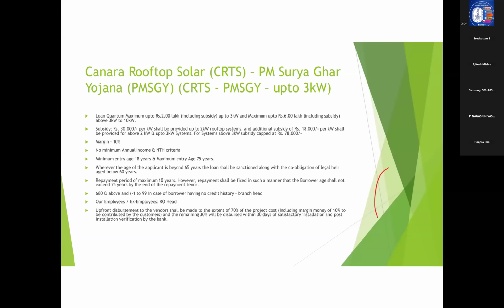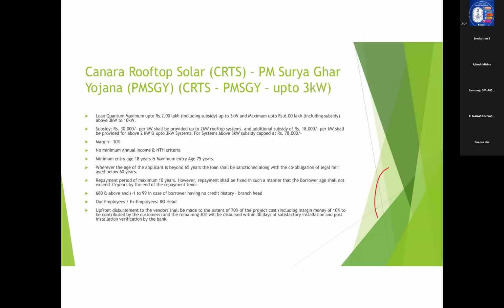Now the margin is uniform across this, that is 10%. And in the case of up to 3 kilowatts, there is no minimum annual income and NTH criteria. This is very, very important. But in the case of 3 to 10 kilowatt, there is a criteria for annual income and NTH that we will see in the next slide. So up to 3 kilowatt, there is no minimum annual income and NTH criteria.